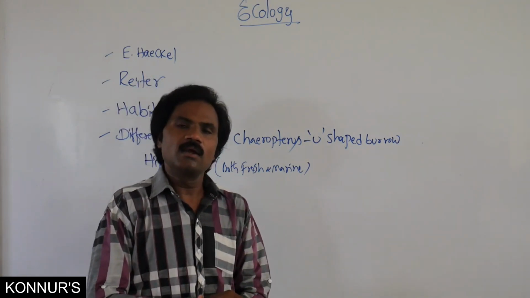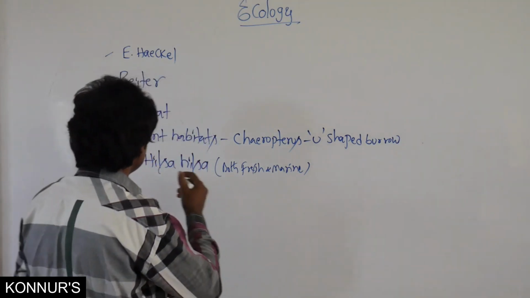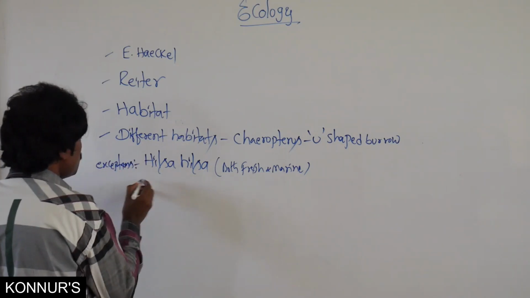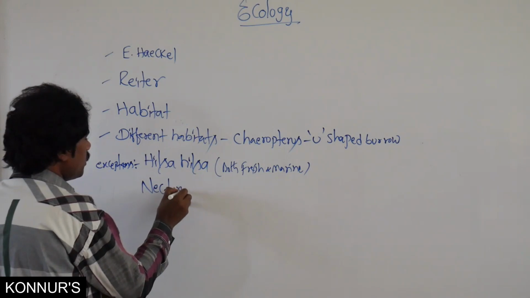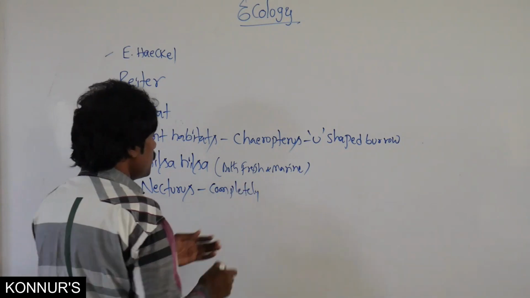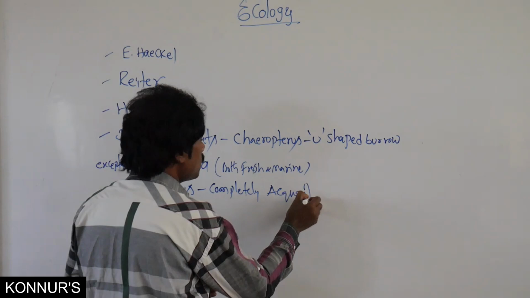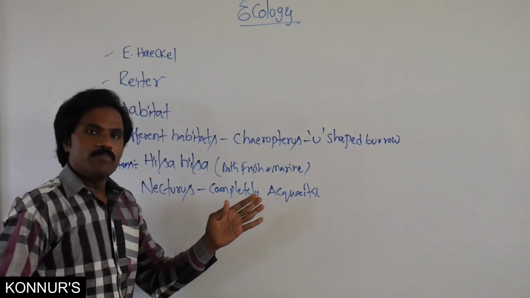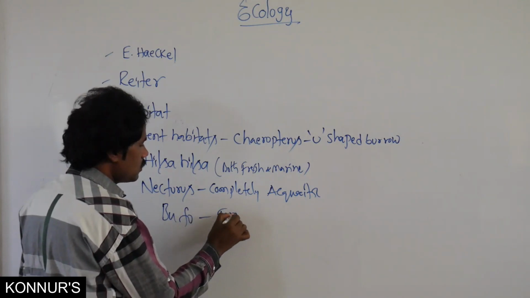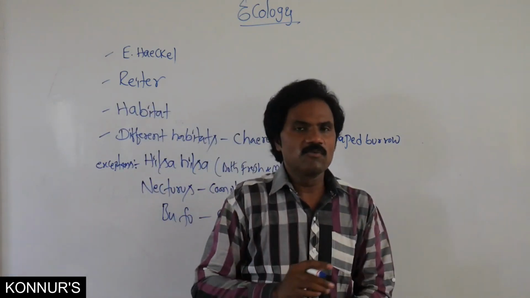Similarly, Bufo lives completely terrestrial. These are some exceptions.